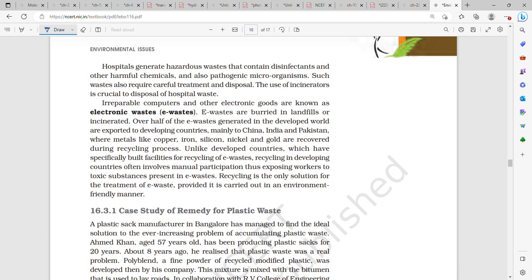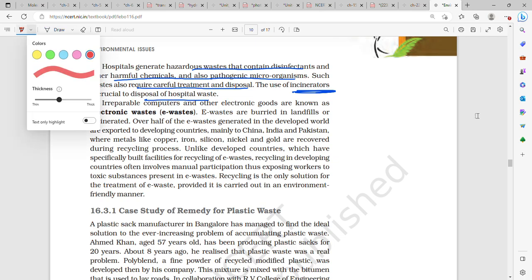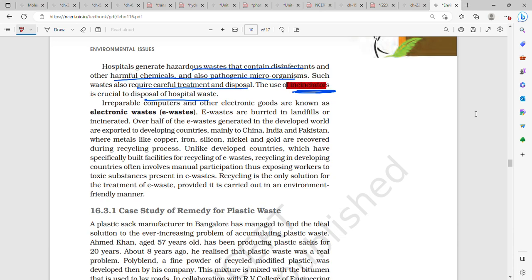Now, hospitals generate hazardous waste which contains disinfectants and other harmful chemicals and also pathogenic microorganisms, and it needs careful treatment and disposal. The use of incinerators is crucial for the disposal of hospital waste. So, hospital waste is disposed of with the help of incinerators.